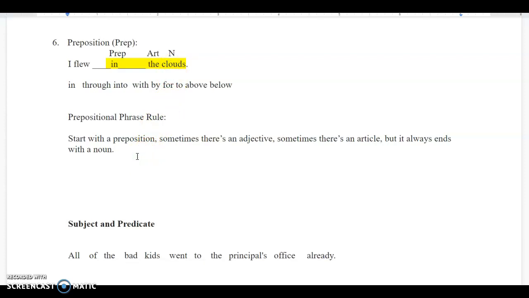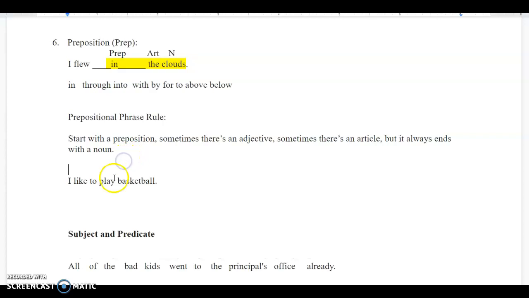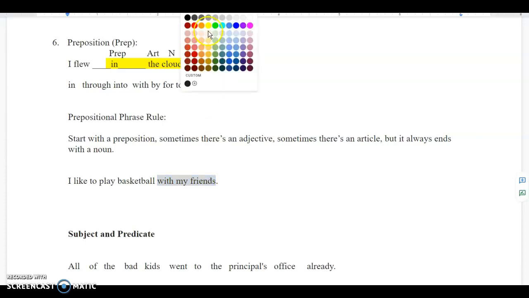Now, I like to play basketball. So here's a complete sentence. I like to play basketball, right? But it's not a very detailed sentence. It doesn't really give you much detail. So the easiest way to add detail is to add prepositional phrases to make the sentence stronger. So, I like to play basketball with my friends. With my friends is your prepositional phrase, right?